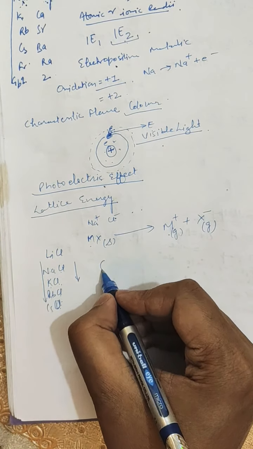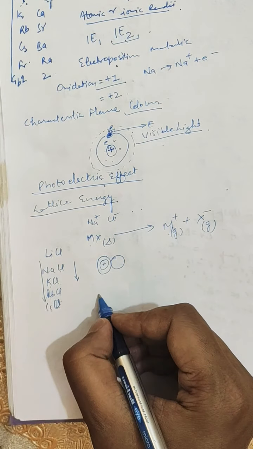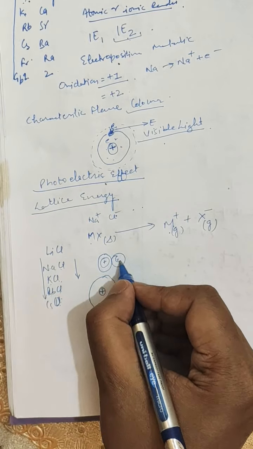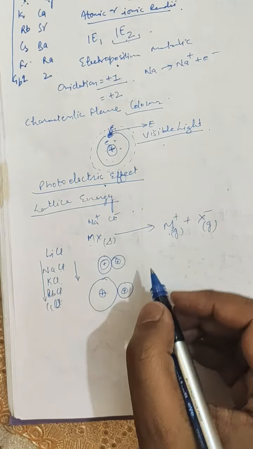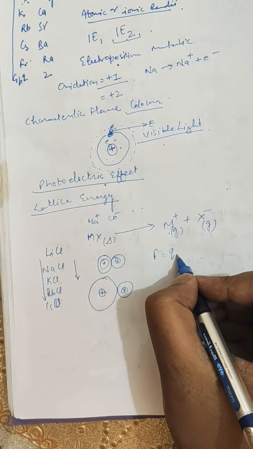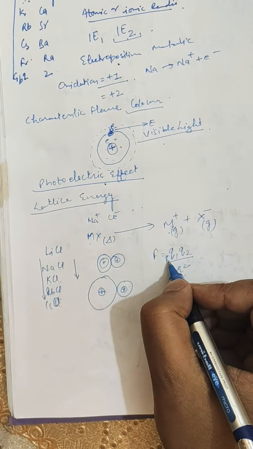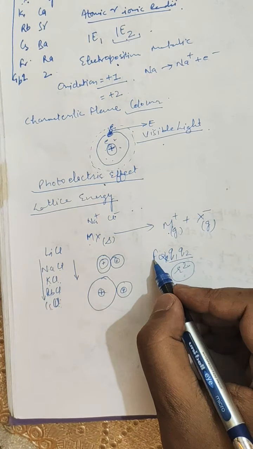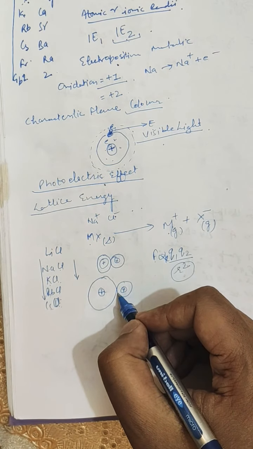So for lithium, the size is small, and chlorine is present, whereas in case of cesium the size is very much large. So due to this, the electrostatic force of attraction decreases between the cesium and chloride due to the charges being far away, as I told you earlier. F is equal to K Q1 Q2 over R square, and when we remove the K there will be a sign of proportionality. So when distance increases, the force of attraction decreases. So force of attraction will be low, and due to which lattice energy decreases.